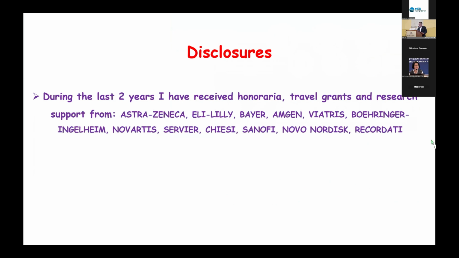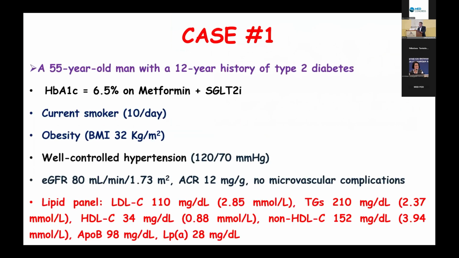So we're going in the next few minutes to discuss this topic by presenting and discussing some interesting, I think, cases of patients with diabetes and dyslipidemia. The first case is a 55-year-old man with a 12-year history of type 2 diabetes.